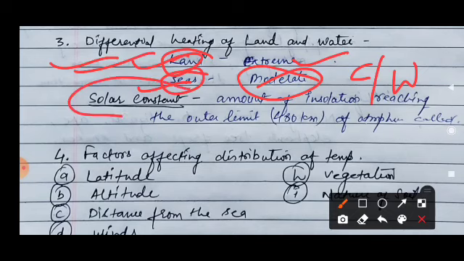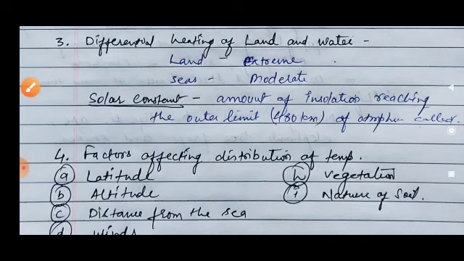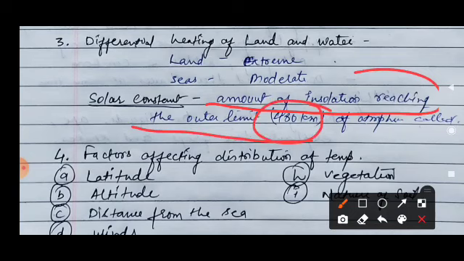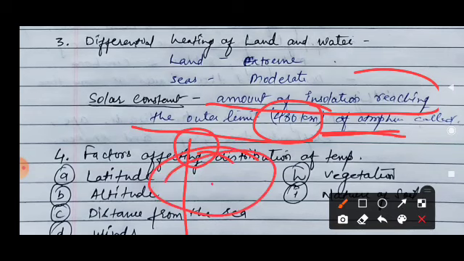But there is also one terminology, called the solar constant. What is the solar constant? Actually the heat is released, but the insolation reaches only up to the outer limit of around 480 kilometers of the atmosphere. It means from 480 kilometers the atmosphere gets heated, or balances the heating. This is called the solar constant.